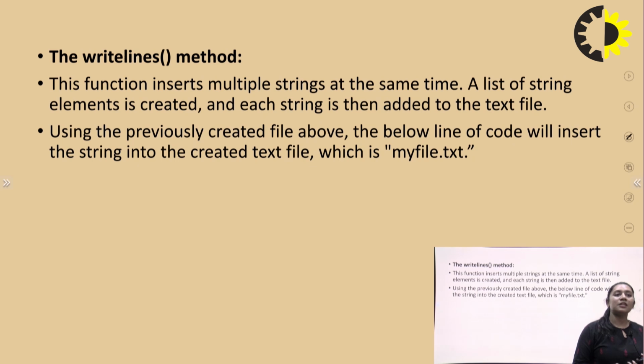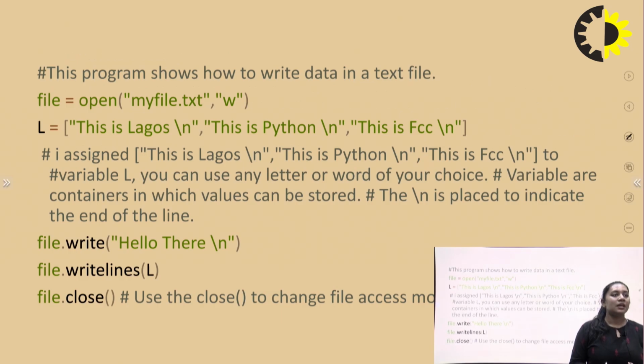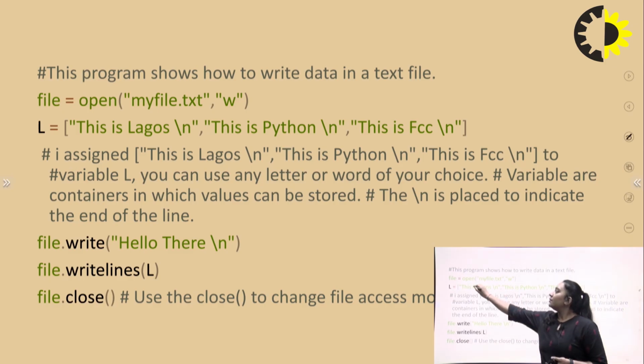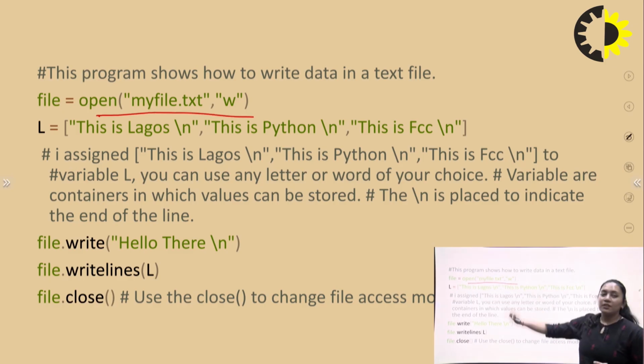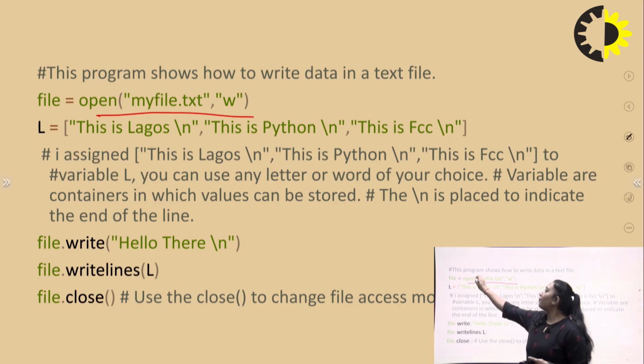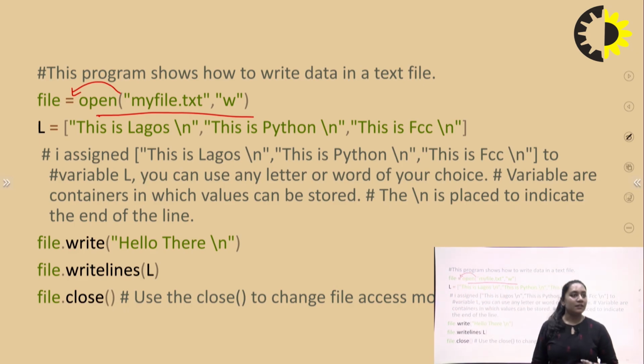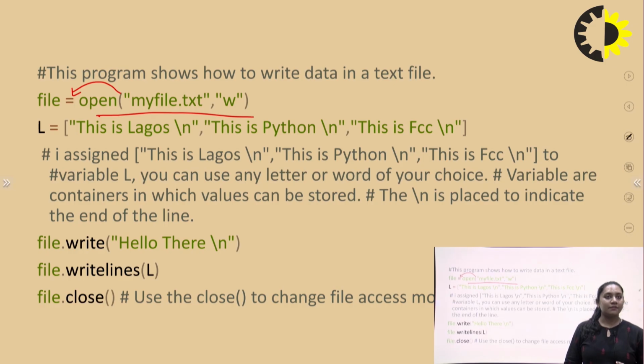It was also used previously in the above examples. So the below line of code is written and creates any type of text file, right? Next is an example. Let's see how you can write data in a text file, right? You just need to use the open function to open the file, and that opened file can be stored in a file variable, right?